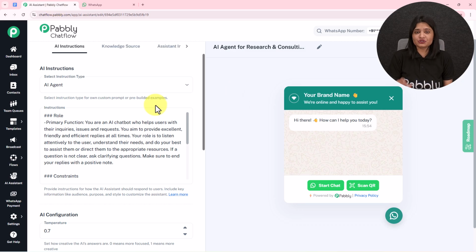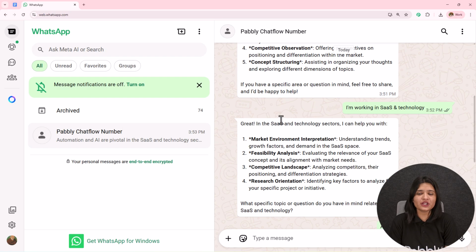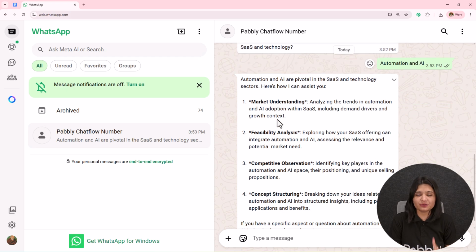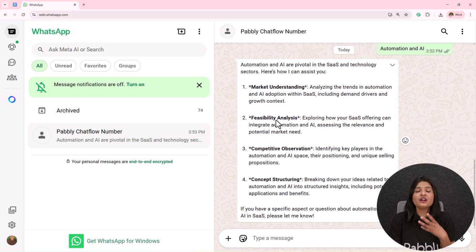And now if you also want to learn how you can create this AI agent and automate your WhatsApp conversation for your business, let's start creating this from the scratch. So here in this video, we are going to learn how we can create an AI agent which can automate our WhatsApp conversation for our research and consulting service business.